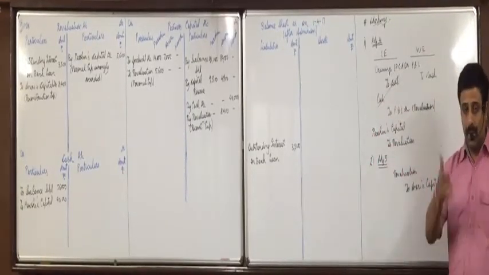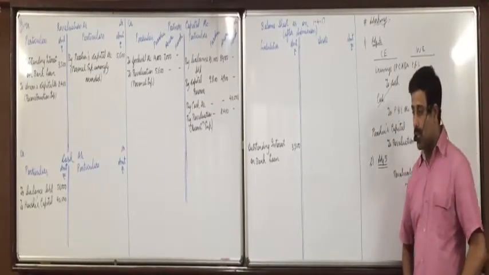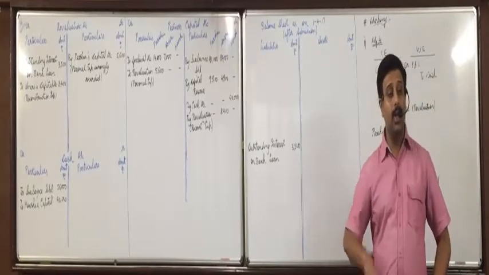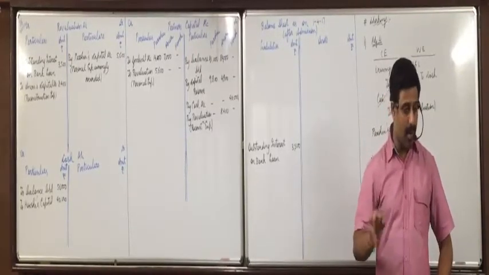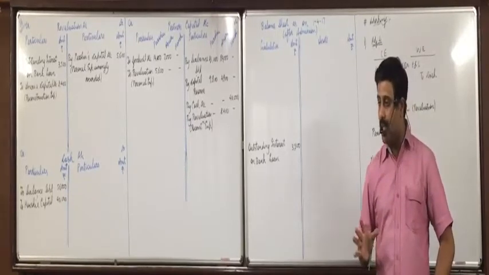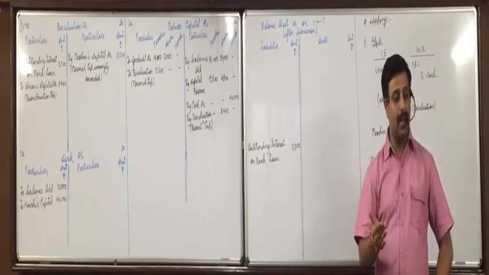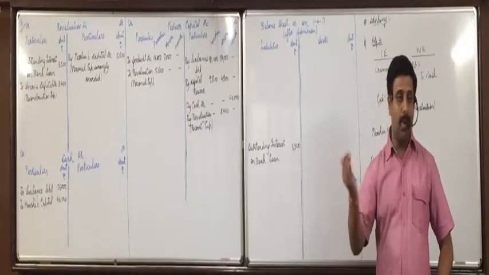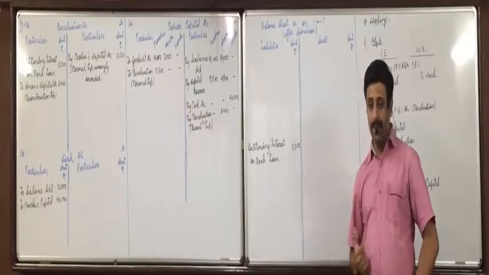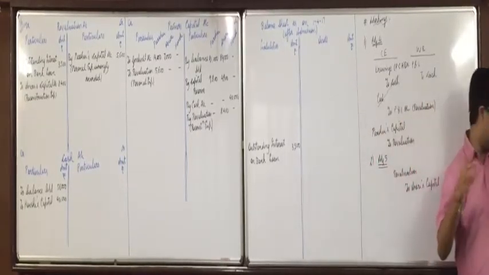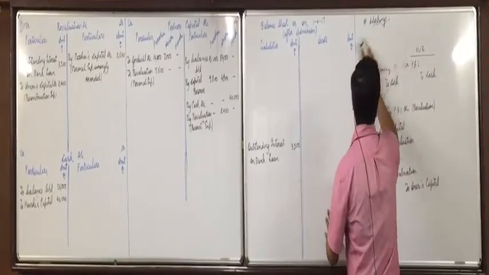If we take from his capital, the entry will be new partner, that is Henshi's capital account debit. See the new ratio given in the first adjustment, 3:4:2. What is Henshi's share? 2/9. So 90,000 into 2/9, 20,000 she should have brought. She did not bring. So we'll take that 20,000 from her capital. So new partner Henshi's capital account debit 20,000. And to old partners in which ratio? That we have to find first. Sacrifice ratio means old ratio minus new ratio. So that ratio we will have to find first.